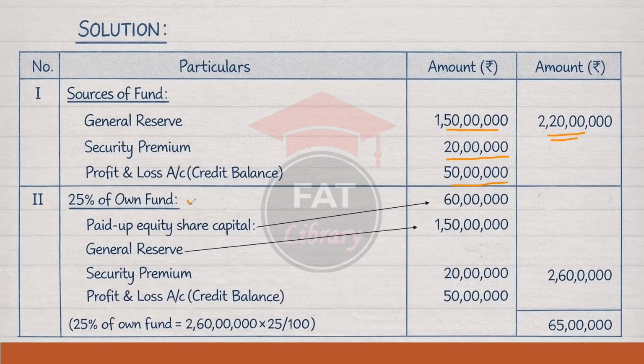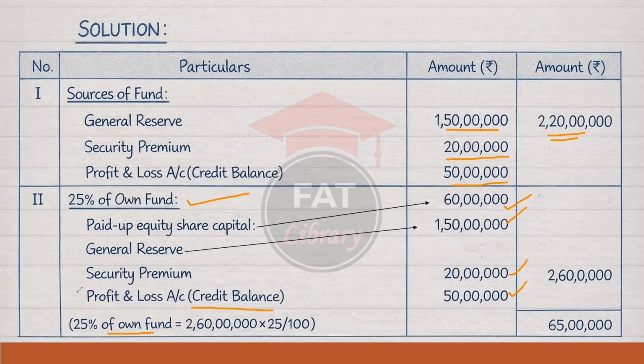And 25% of own fund is the maximum limit, right? So the maximum amount for the buyback is 25% on what? On own fund. When we have to calculate own funds, paid up equity share capital is 60 lakh rupees. Add general reserve, securities premium and profit and loss credit balance if it is there.